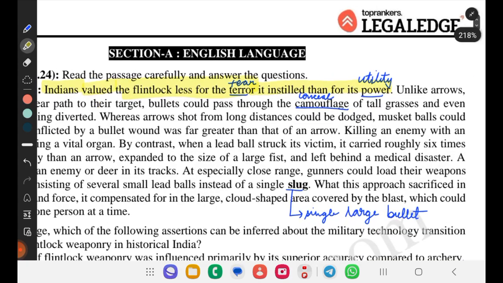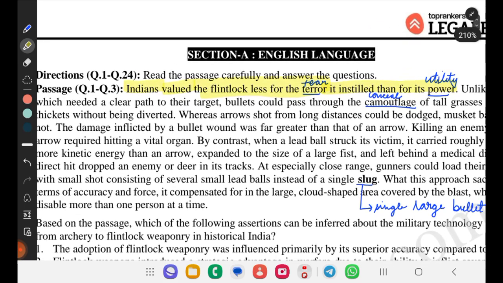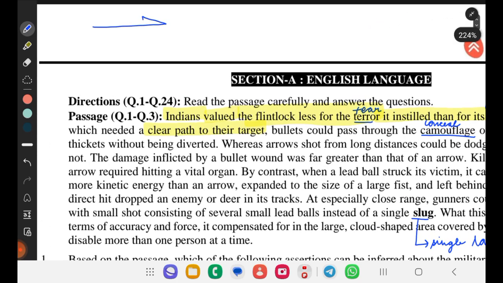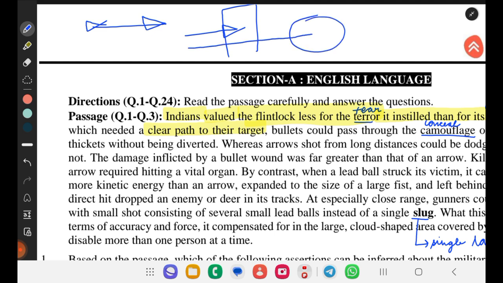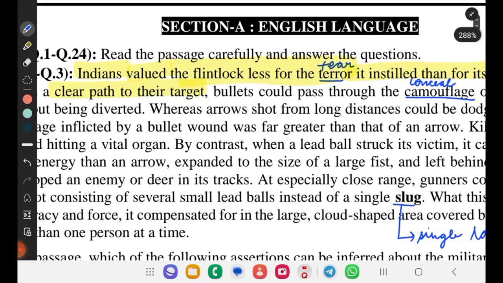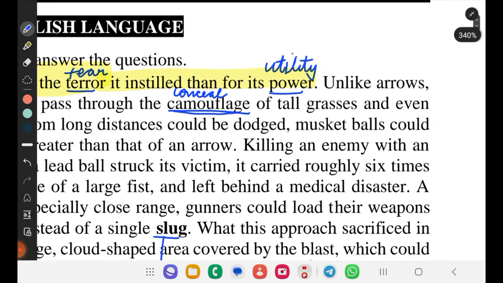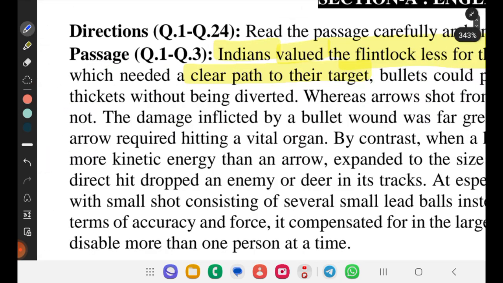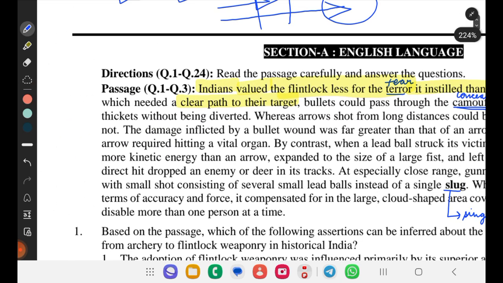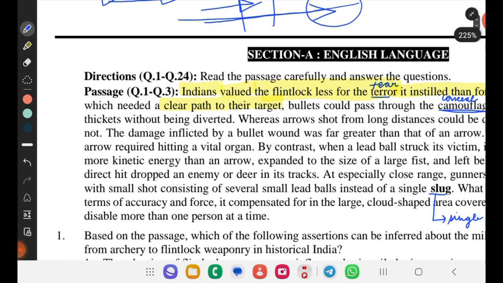Okay, unlike arrows which needed a clear path to their target. Like if we shot an arrow, it should go through a clear path. If something like a wood comes by, the arrow will hit the wood, not our target. But if we shoot a bullet, it could pass through the wood and hit our target. Bullets could pass through camouflage. Camouflage means concealment of tall grasses and even thickets without being diverted. It could not be diverted. It will go straight. Okay?